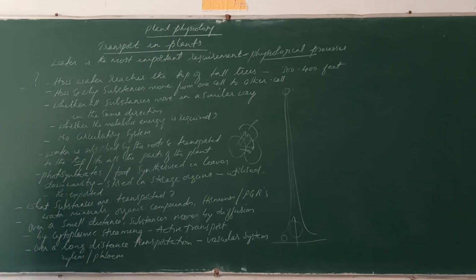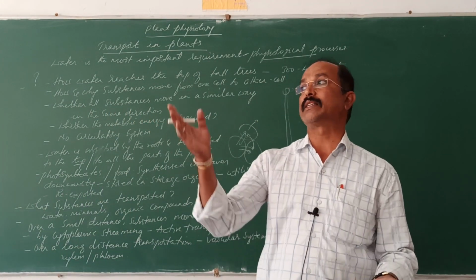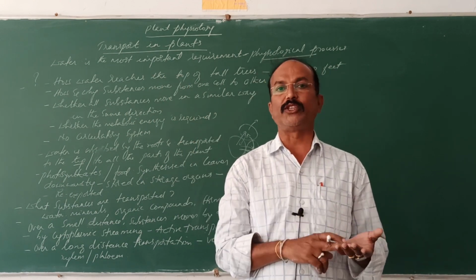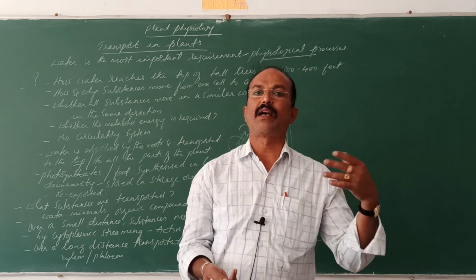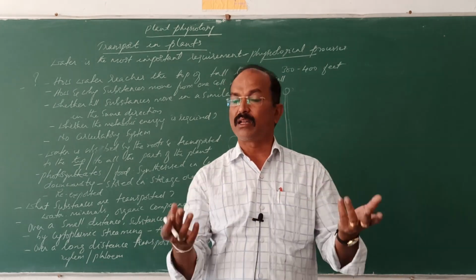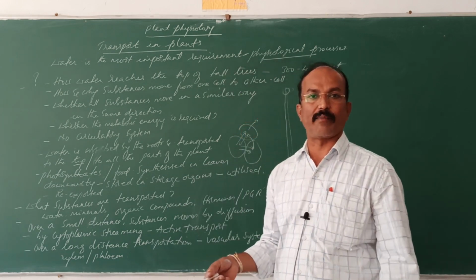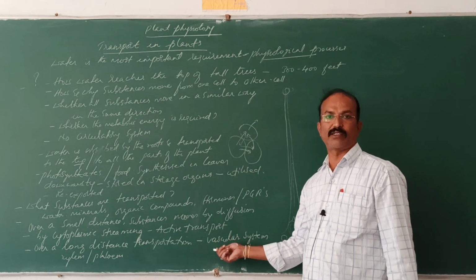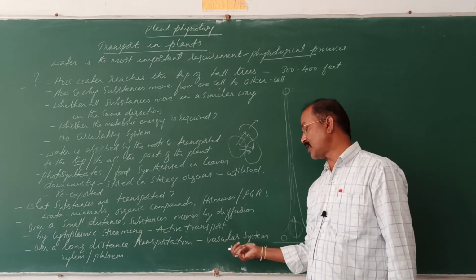So the xylem and phloem are called the vascular tissues. Vascular, vasculature: all these plants, from pteridophytes, the gymnosperms, angiosperms, are called vascular plants. Bryophytes, algae, blue-green algae, all these are plants without vasculature. There is no xylem and phloem. So vascular tissues can be seen in the plant body from the pteridophytes upward. So these plants are called vascular plants.